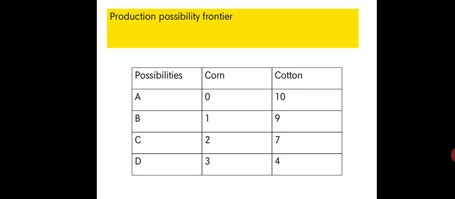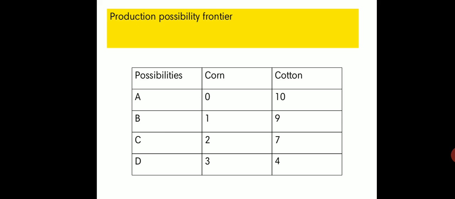In the same case, the economy can also produce 1 unit of corn and 9 units of cotton. Or in possibility C, it can produce 2 units of corn and 7 units of cotton. In possibility D, it can produce 3 units of corn and 4 units of cotton. There are many possibilities.